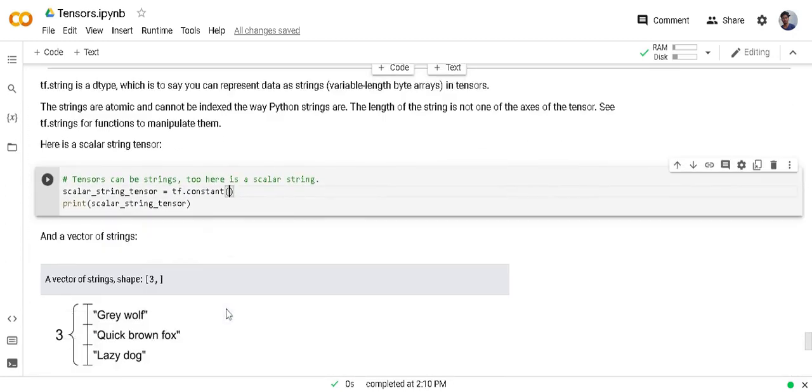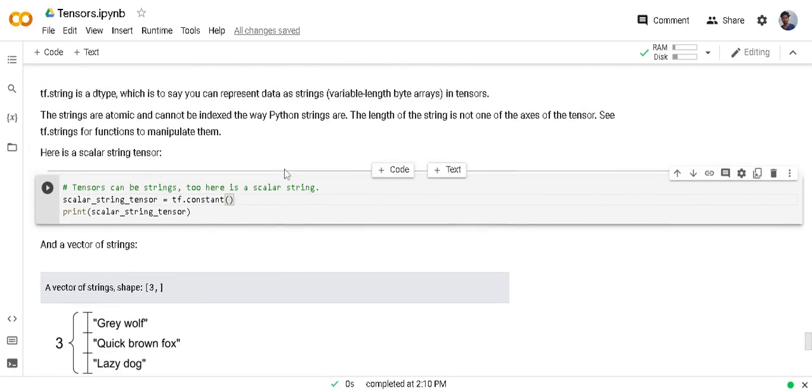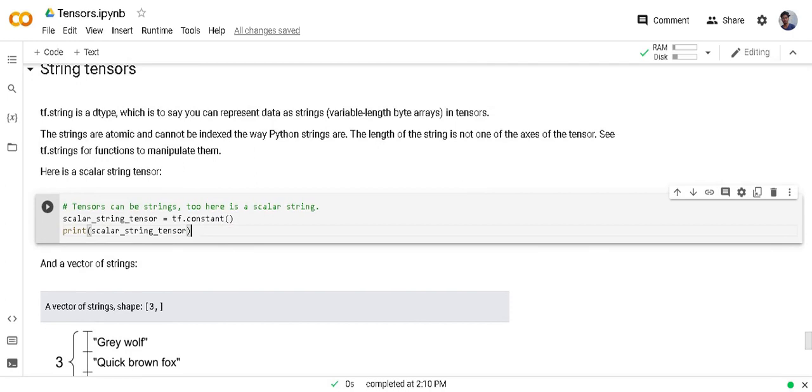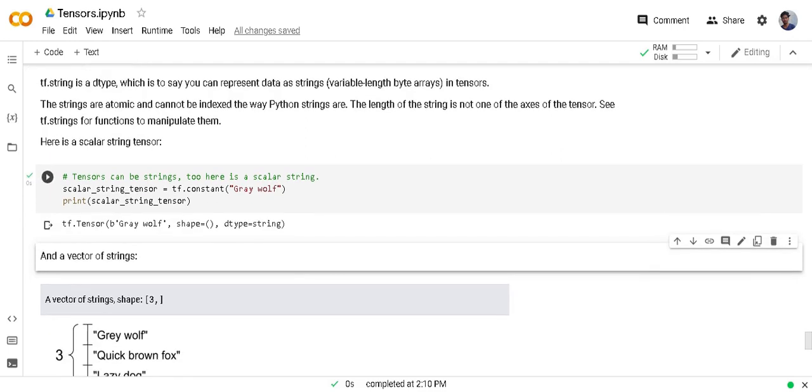As I told you above, you can build tensors of complex numbers and strings also. So in this example, I will create a rank 0 tensor, but it will be a string. I just have to pass a string into the tf.constant function. Now a shape 0 string tensor has been built.